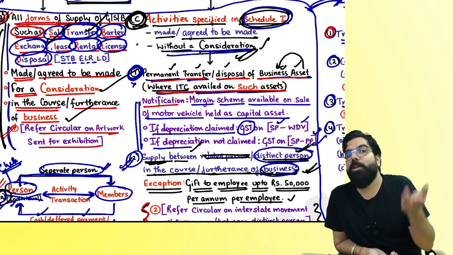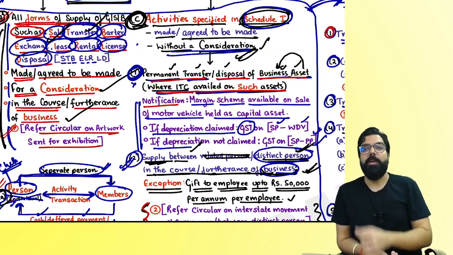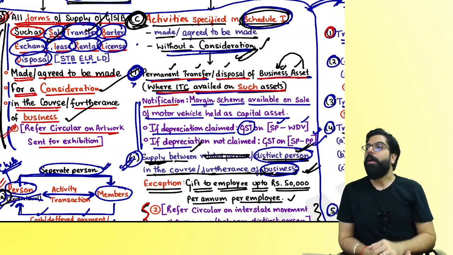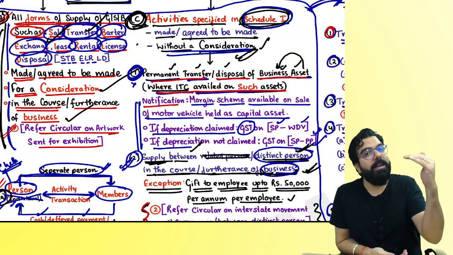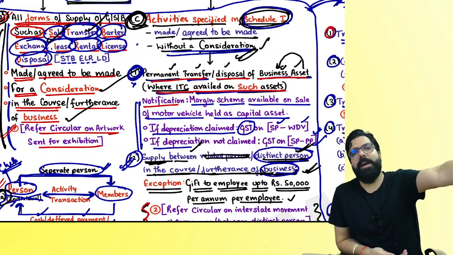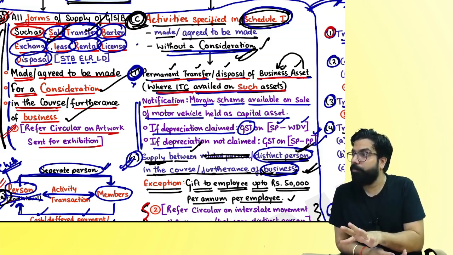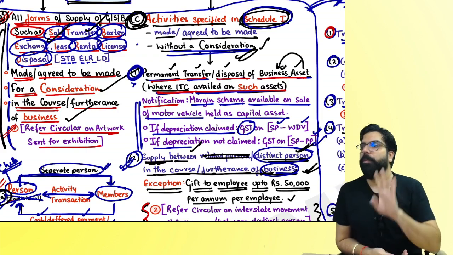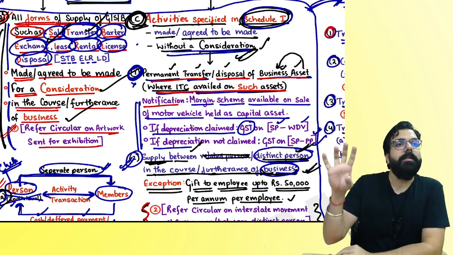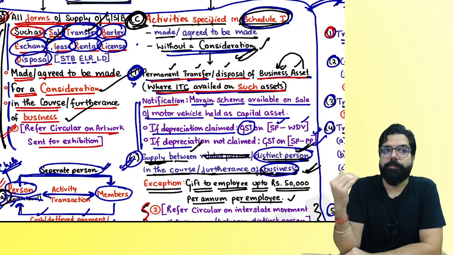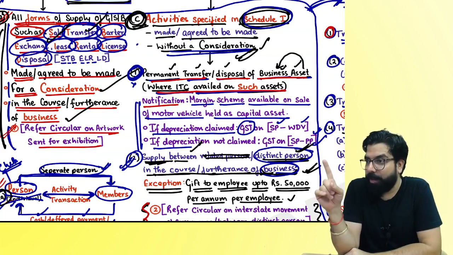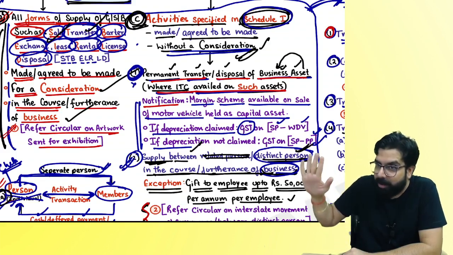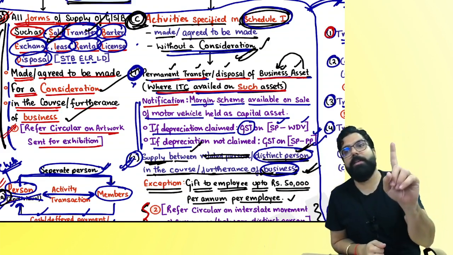So if it is not a supply at all, why will I call it supply of service? First of all, it has to be a supply. Now I'll give you one more example. Temporarily, I gave my car, a business asset, to my director or my friend to use, for a consideration. Why supply? Which section? 7(1)(a). It is an activity for a consideration. It's not your business, but it is in the course of your business. It will come under supply.